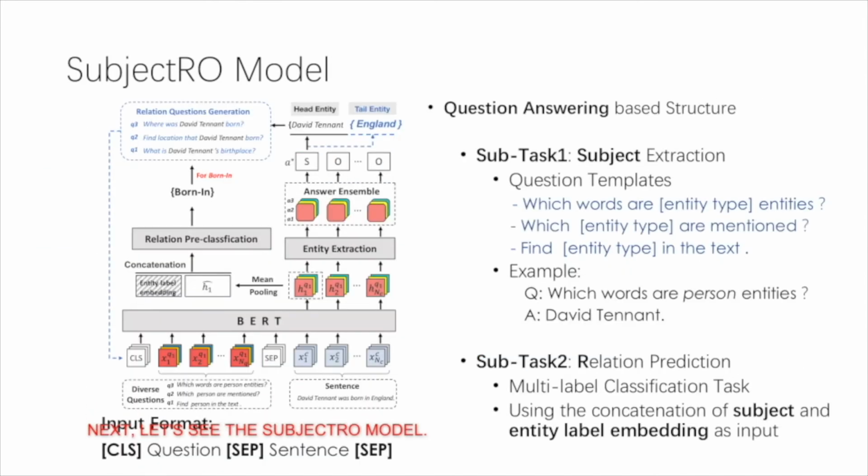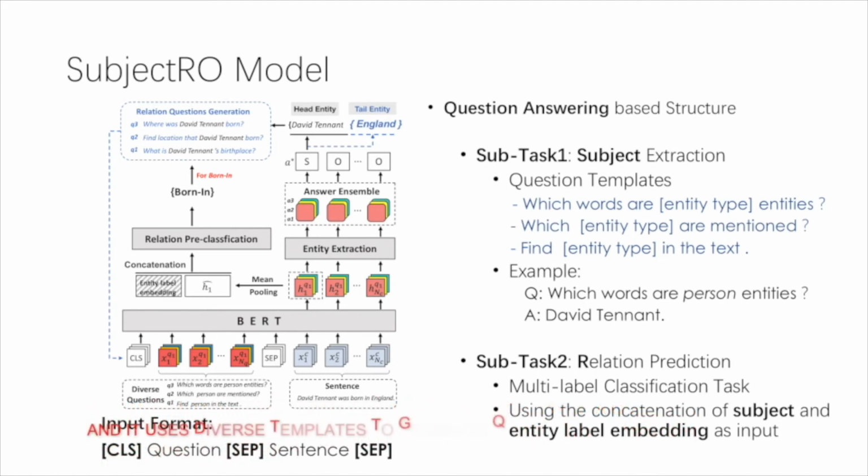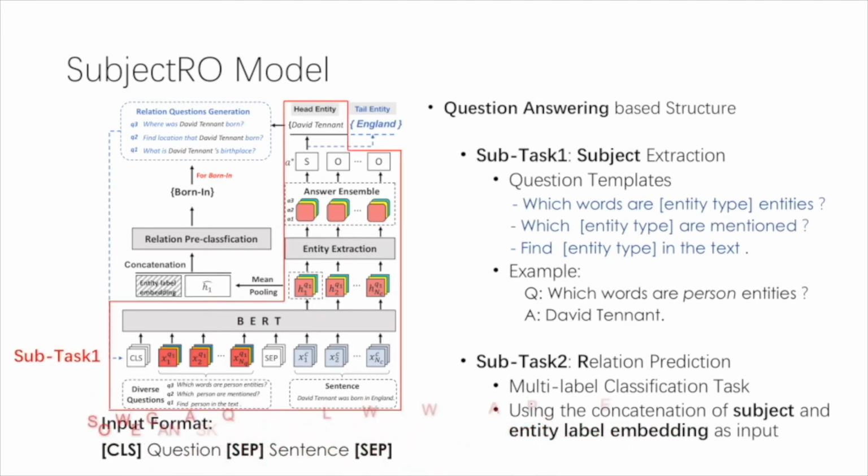Next, let's see the subject RO model. This model tackles the relation extraction task with a question answering framework, and it uses diverse templates to generate questions. As shown in the left figure, it first extracts subject entities based on a QA formation. For example, if we have a sentence, David Tennant was born in England, and we want to identify person names from the sentence. So we can ask questions like, which words are person entities, or which person are mentioned, or find person in the text.